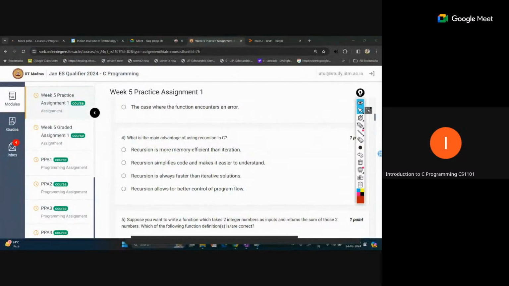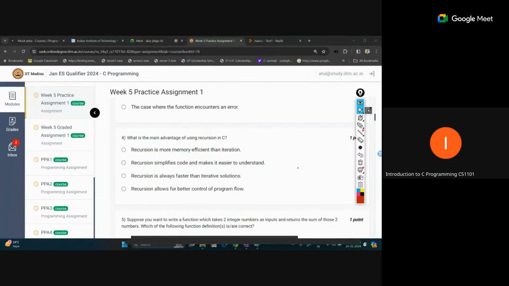After completion of that call, we return the answer at the same point where we started. That information we maintain in some additional memory, generally called the stack. That is additional work required by the compiler, so it is not memory efficient. So this first statement is not true.